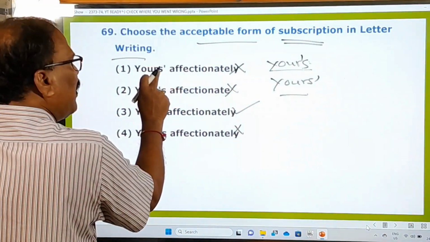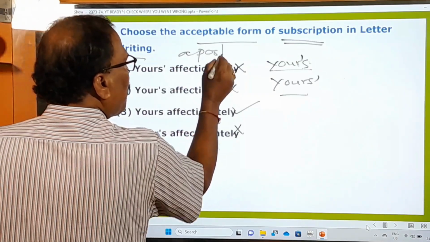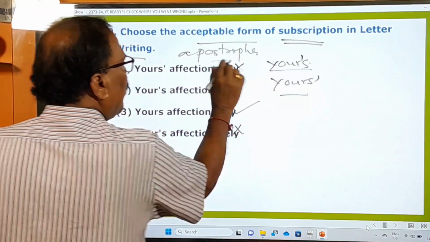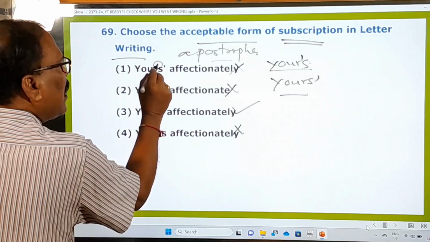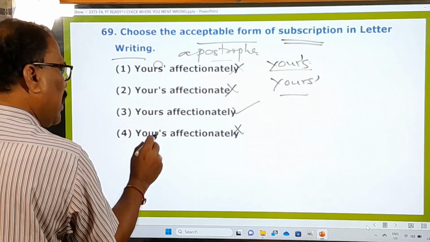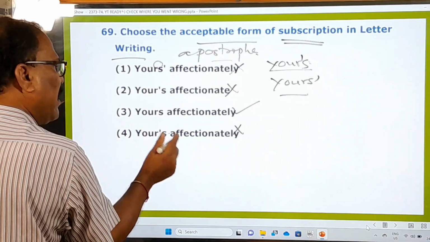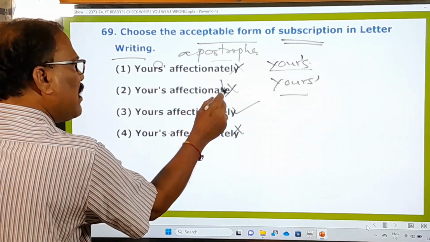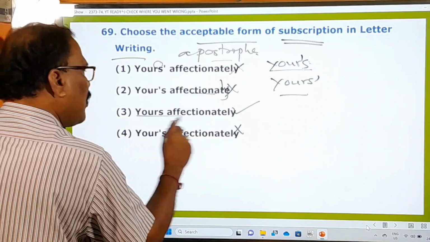After the s, an apostrophe is even used. This apostrophe is used after the s, that's why this is wrong. And this is used before the s. That's wrong. Okay, here also before the s, again wrong. But here yours is given, and at the same time the ly is also dropped. So here only this one is the right one.